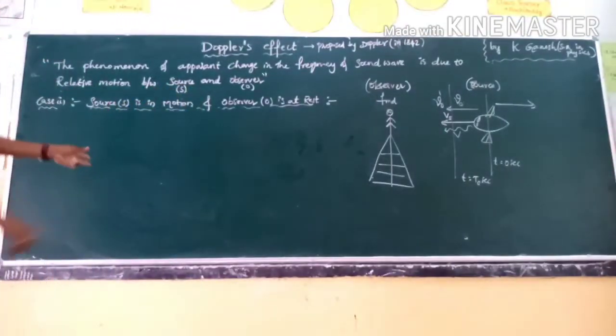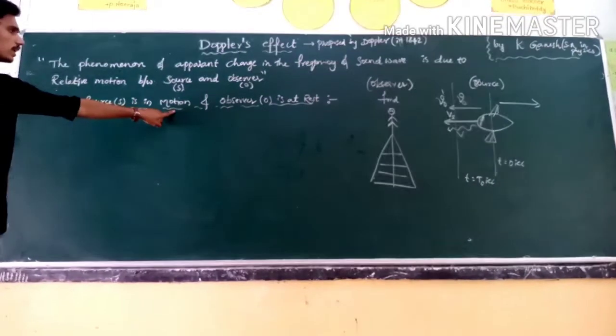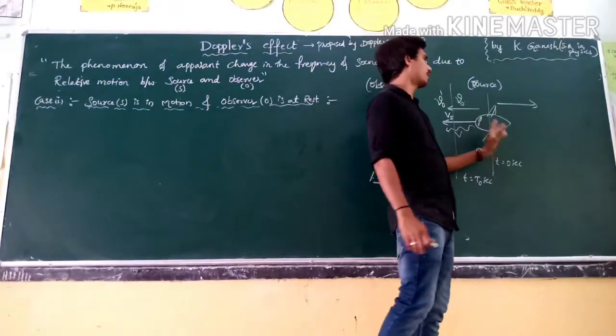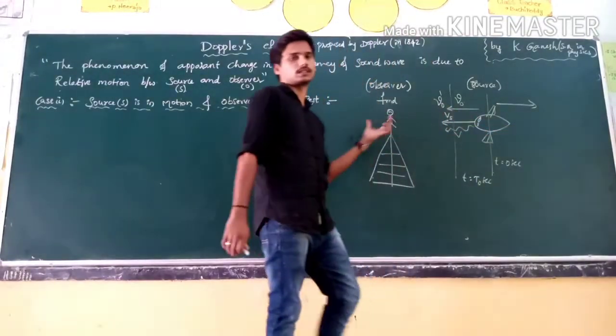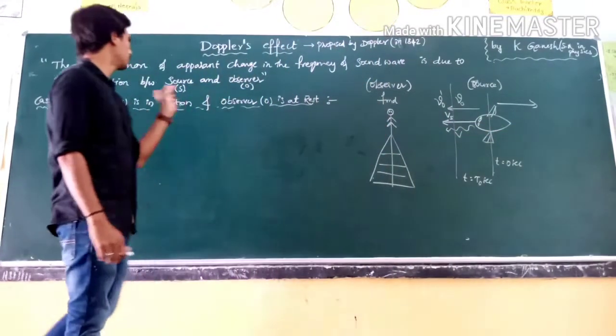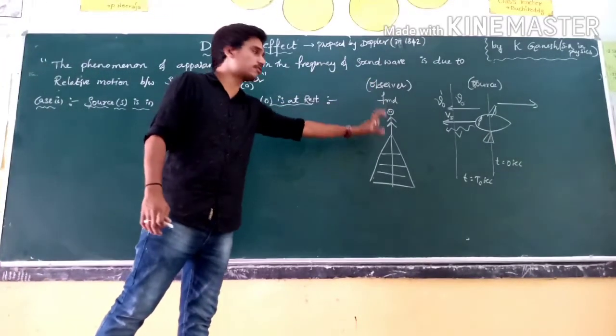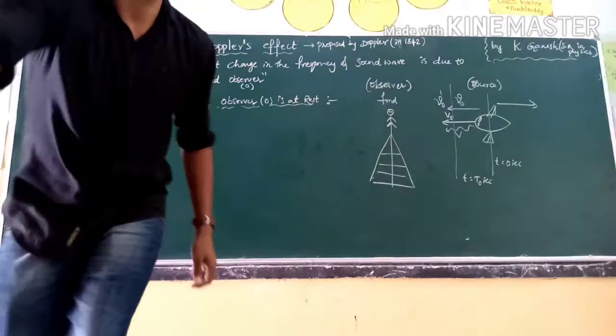The first case is where the source is in motion and the observer is at rest. The source is in motion, either moving away from or towards the observer, and the observer is completely at rest.